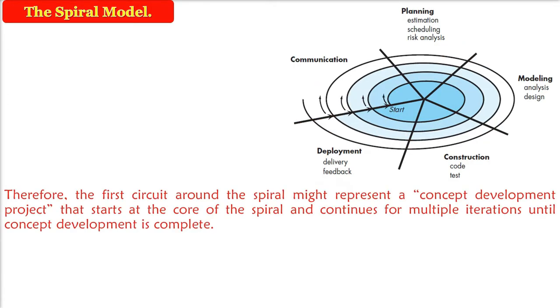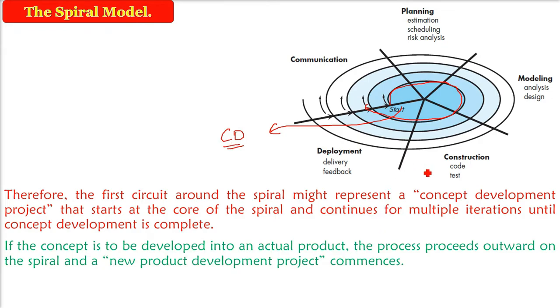So the first circuit, as I said, can be called the concept development project. This is the core of the spiral. Because this is a risky project, maybe a complex project, a big project, it is mandatory to understand the concept. As I said, this output can be just a model or a prototype.